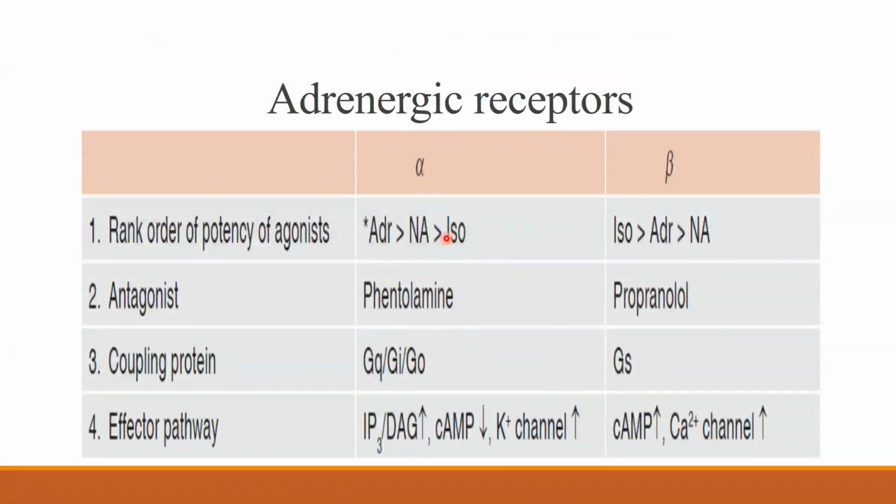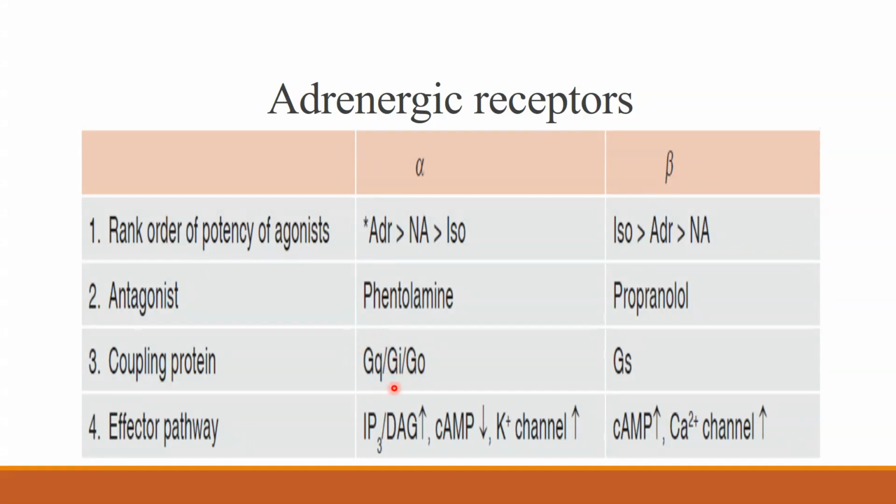Adrenaline has the highest potency on alpha receptors in comparison with noradrenaline and isoprenaline, whereas isoprenaline has the highest potency for beta receptors. These alpha and beta receptors are G protein coupled receptors. Alpha receptors are either Gq or Gi or Go.